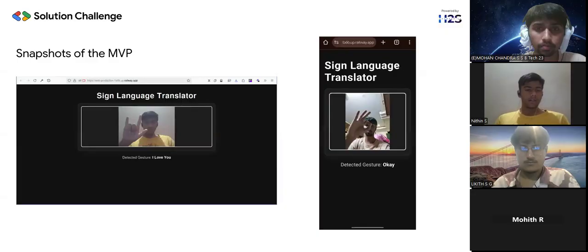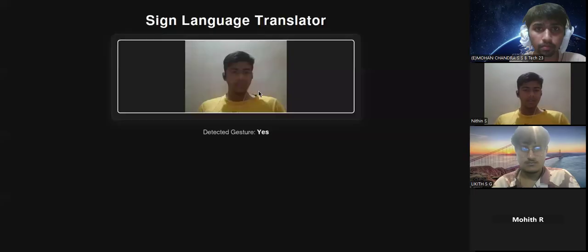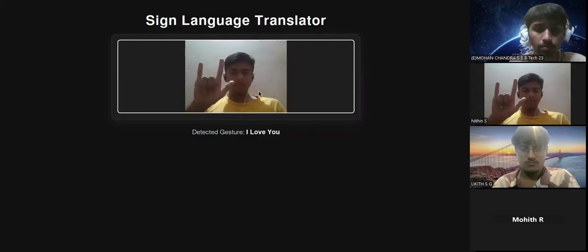On the left, you can see that it runs on a desktop. As well, on the right, you can see that it runs on a mobile device. Here's the demonstration. The gesture I'm showing is yes, and the gesture I'm showing now is I love you.